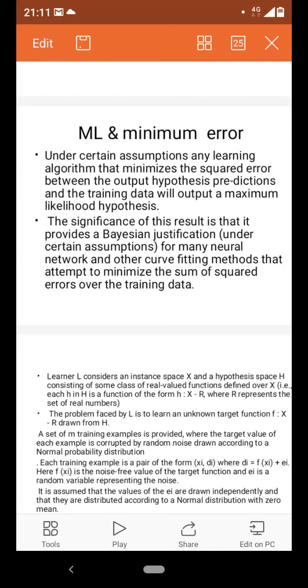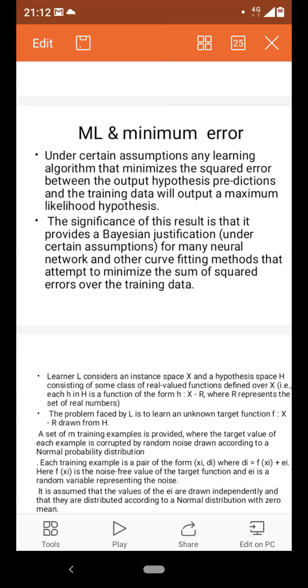Classification problem means the output or target values are discrete in nature, and regression problem means the target values are real values. In this topic we are going to see in what way the maximum likelihood function is useful in finding out the best hypothesis.